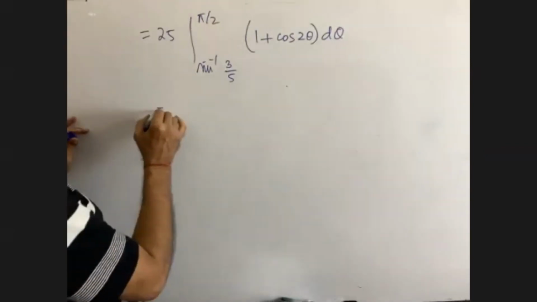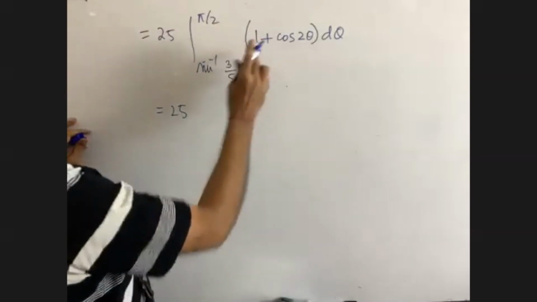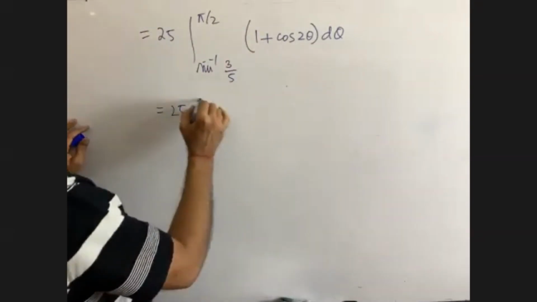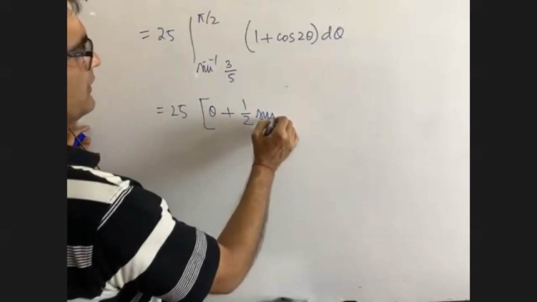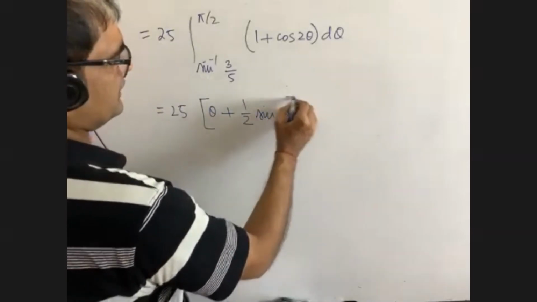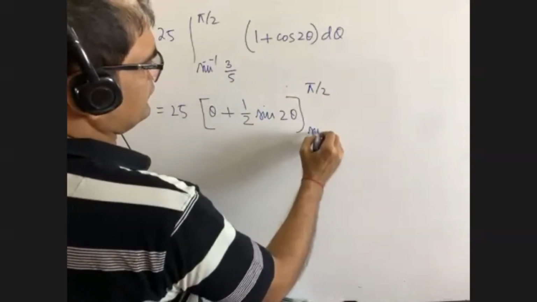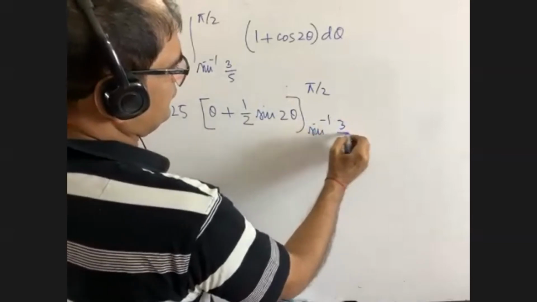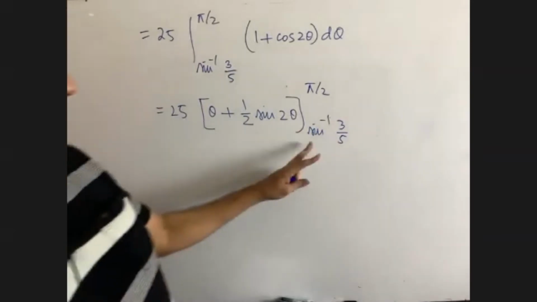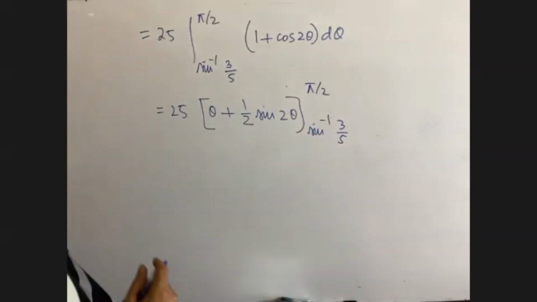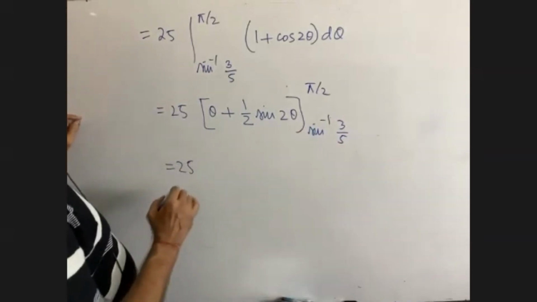So we are getting here 25 times theta plus half sine 2 theta, from sine inverse 3 by 5 to pi by 2. It is a peculiar math, as here you see sine inverse 3 by 5. Then what is to do? You see, this is 25.